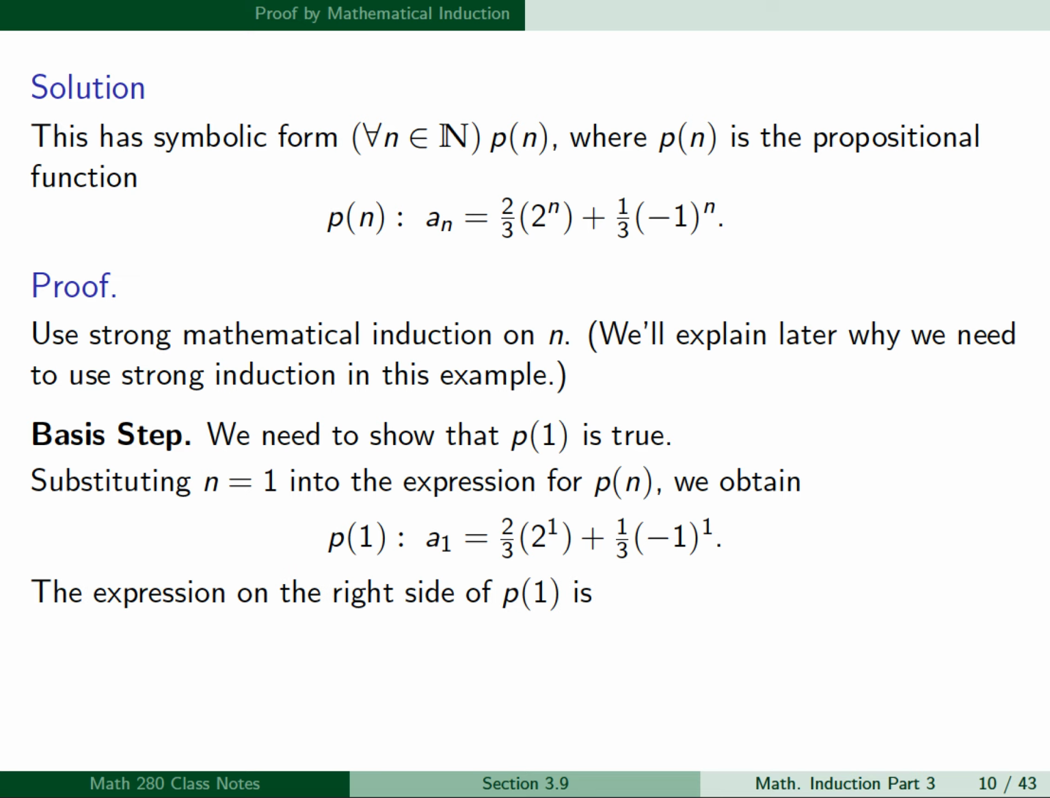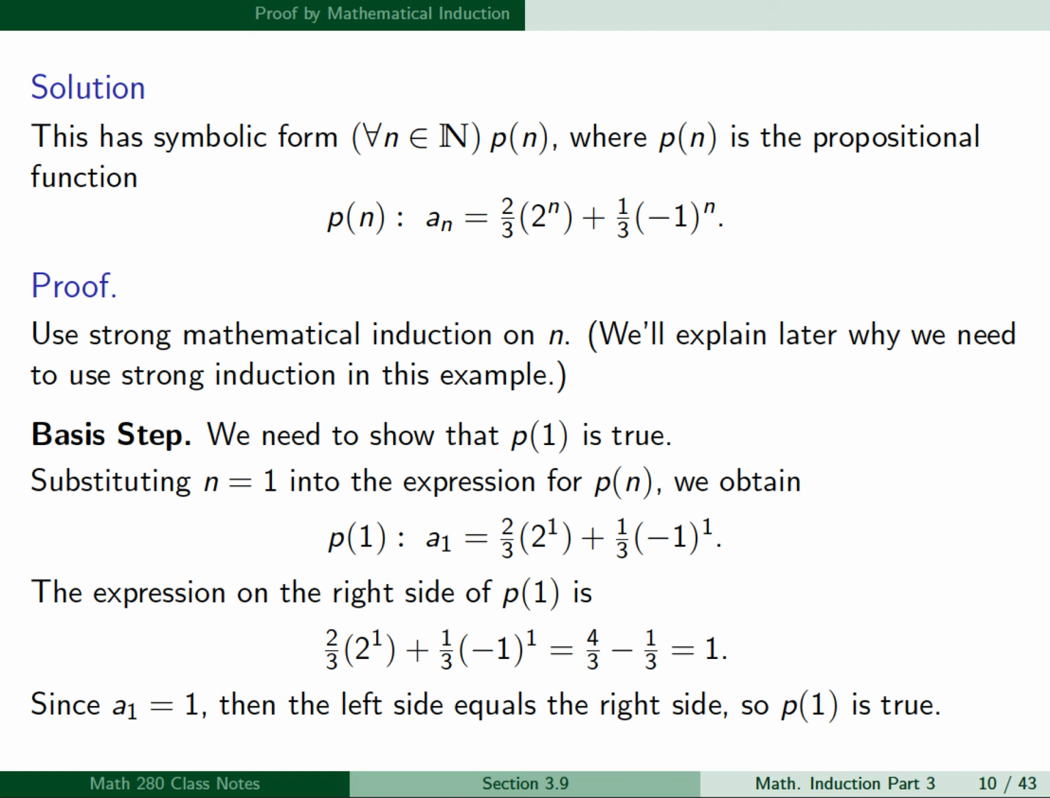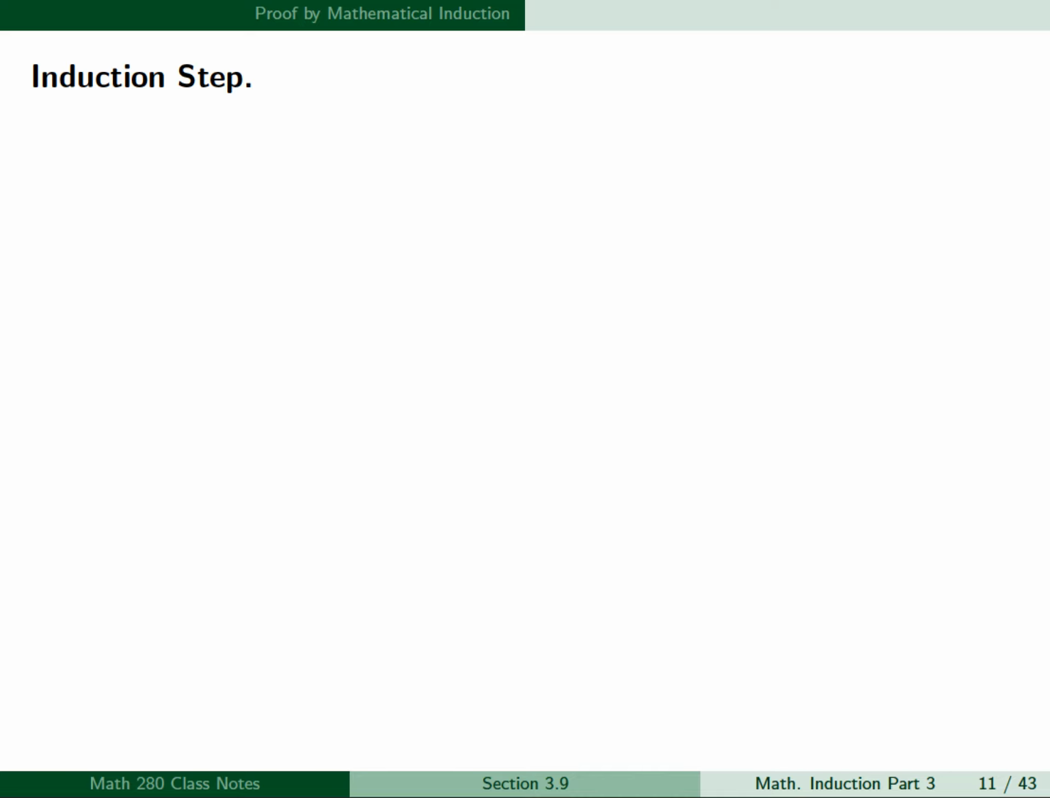The expression on the right side of P of 1 is 2/3 times 2 to the 1 plus 1/3 times minus 1 to the 1. This will be 2/3 times 2 is 4/3 minus 1/3, which is 1. Now, since a sub 1 was given to us as 1, the left side equals the right side, so P of 1 is true. So this proves the basis step. Next, we have the induction step.